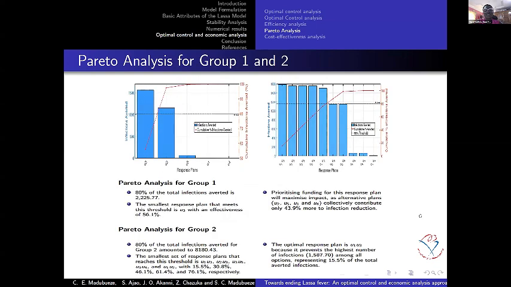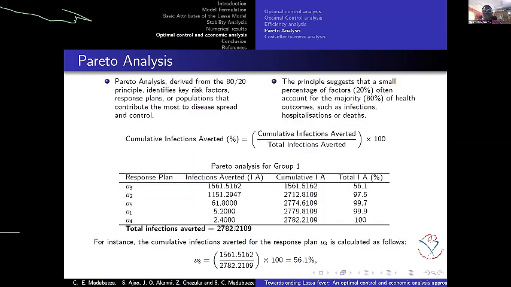We'll try to plot the graph. This is the response for group 1. In this group 1, we say it's 80 to 20%. So we are looking at the control that achieved the 80% infection averted. And if we look at it there, the controls U3 and U4 actually achieved that. But U3 has a higher number of people being averted than U2. So what it means is that when it comes to group 1, 80% of infection averted is, because what we mean by infection averted, this is the total infection here. So 80% of this total infection is what we are looking for.